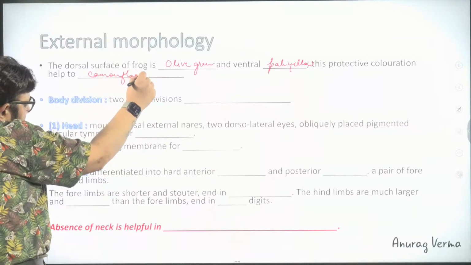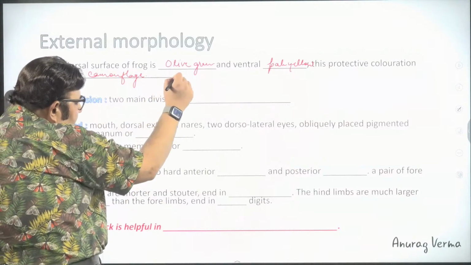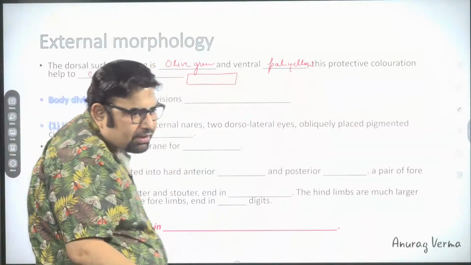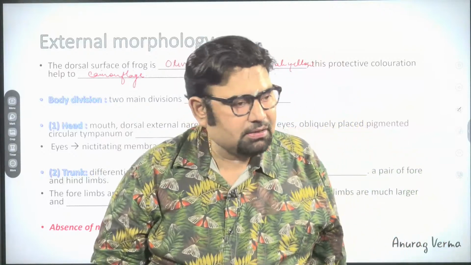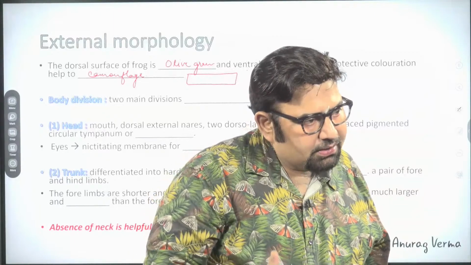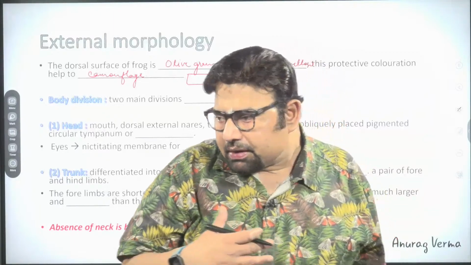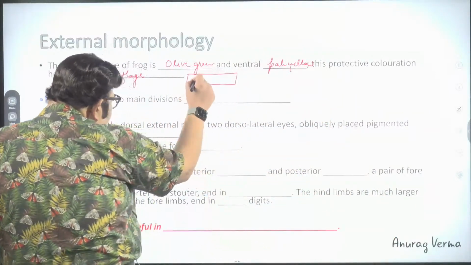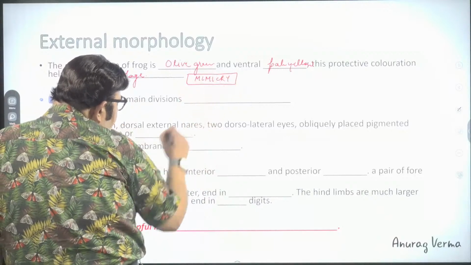What is this phenomenon of camouflage or protective coloration called? What is this phenomenon of hiding oneself? This is called mimicry. Very good. This is known as mimicry.